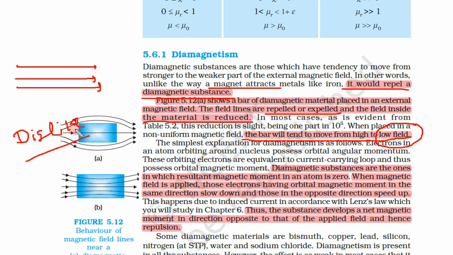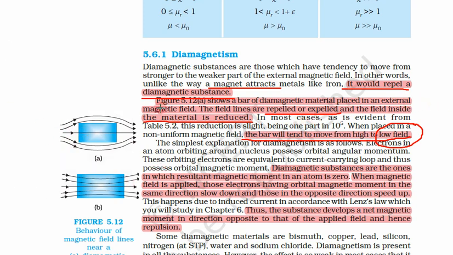This is diamagnetic, this dislikes the magnetic field, this does not want to be magnetized. So in this way you can remember, this does not like magnetization, it will repel. Diamagnetic substances are ones in which the resultant magnetic moment in an atom is zero.